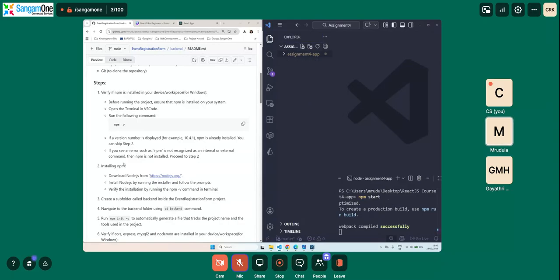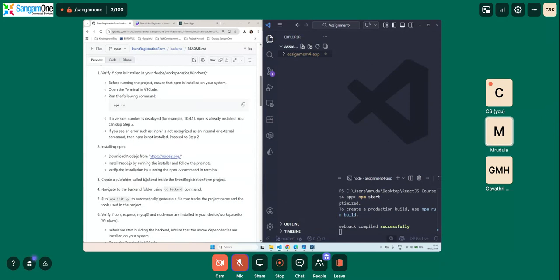Then we will go to step 3: create a subfolder called backend inside the event registration form project. Our project is called assignment 4, and inside it we have our front end, assignment 4 app. We will be doing backend, so click on create new folder, and name it backend.